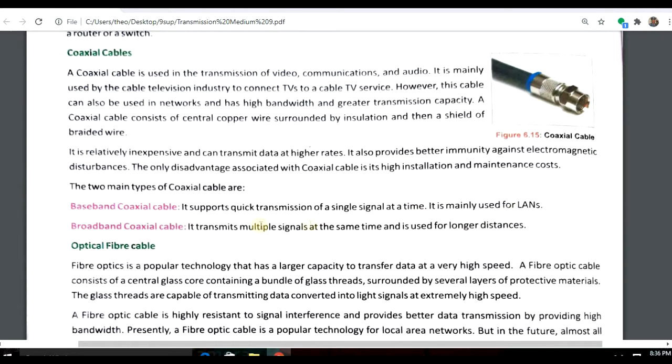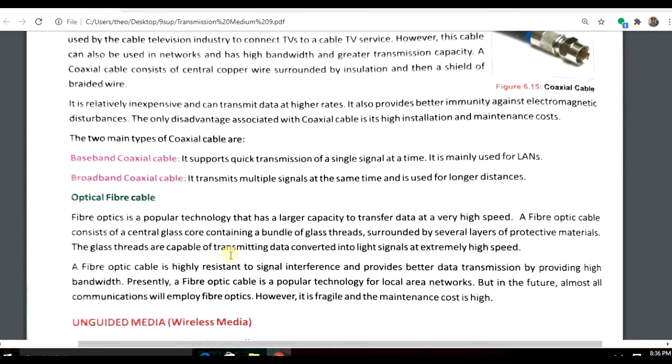Baseband is a quick transmission of a single signal at a time. It is mainly used in LANs. Broadband carries multiple signals at a time. It is used for a longer distance, meaning at a time you can send as well as receive the message. Another one is optical fiber cable.